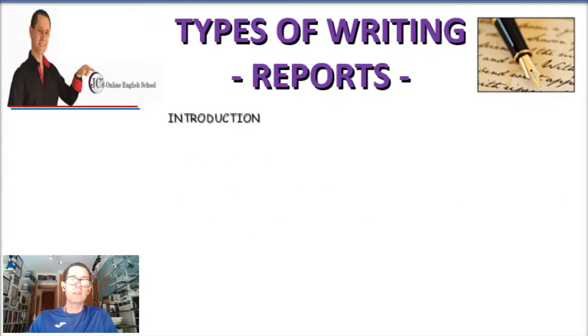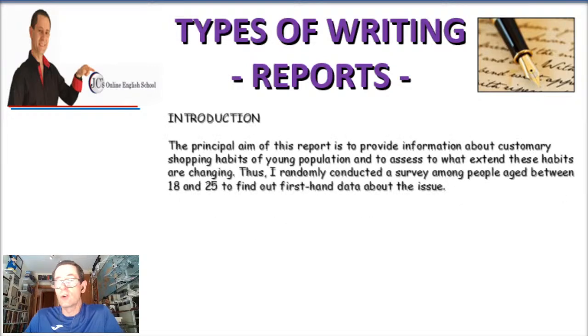Now we begin with the introduction. The introduction could be something like this. See, again, this is just an example, okay? The principal aim of this report is to provide information about customary shopping habits of the young population and to assess to what extent these habits are changing. Thus, I randomly conducted a survey among people aged between 18 and 25 to find out first-hand